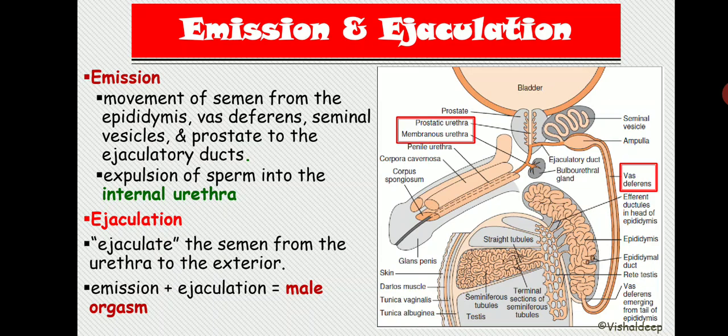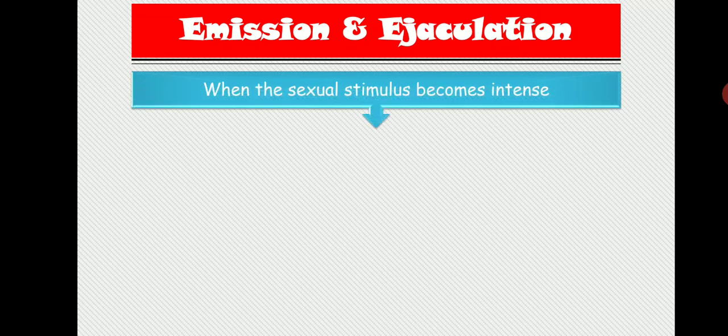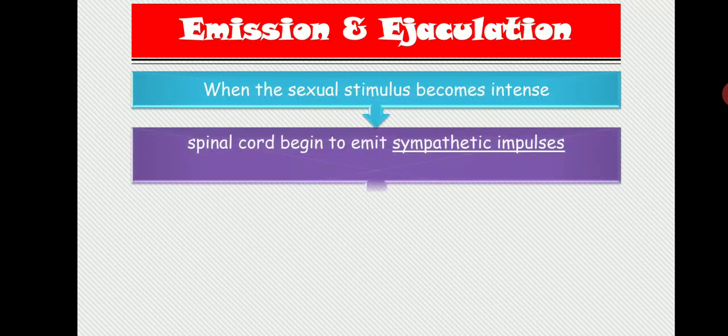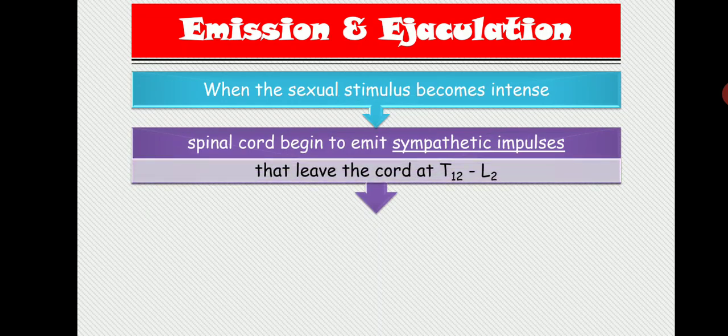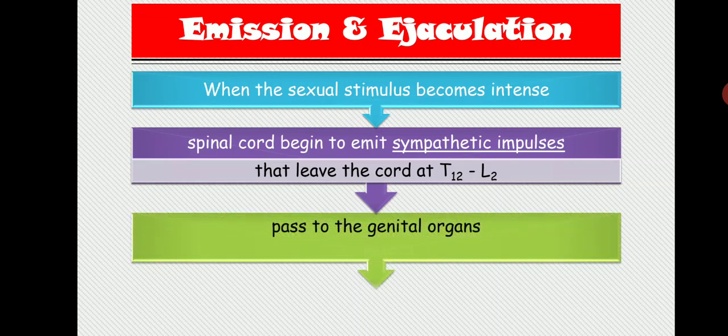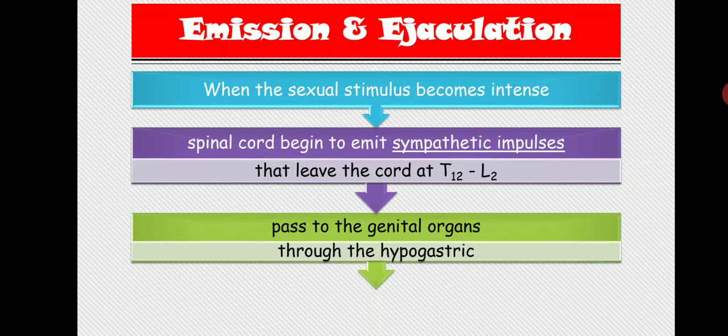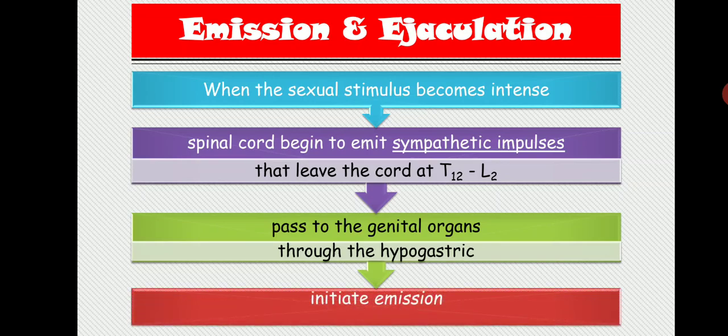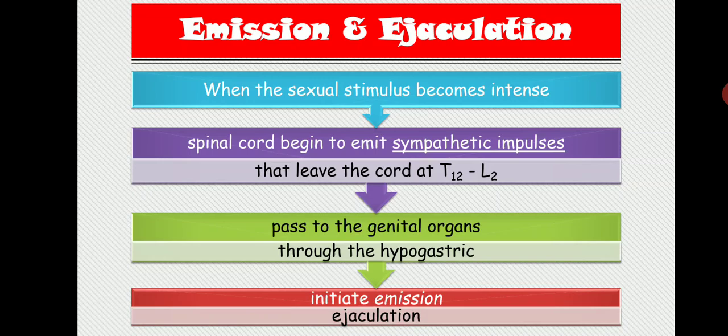Now as far as the nerve supply is concerned, emission and ejaculation are both sympathetic stimulatory effects. So whenever the sexual stimulus becomes intense during sexual intercourse, the spinal cord begins to emit sympathetic impulses via T12 and L2. Remember these segments, T12 and L2. These segments release the impulse, and it passes to the genital organs through the hypogastric nerve, and it will initiate the emission, after that ejaculation. That is all about emission and ejaculation. That's it for our today's lecture.